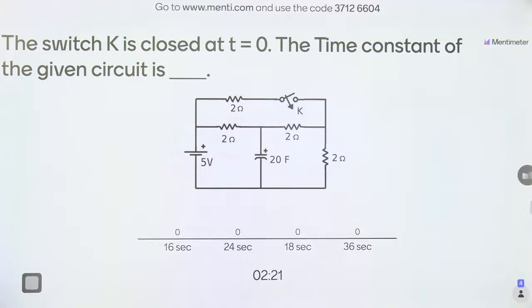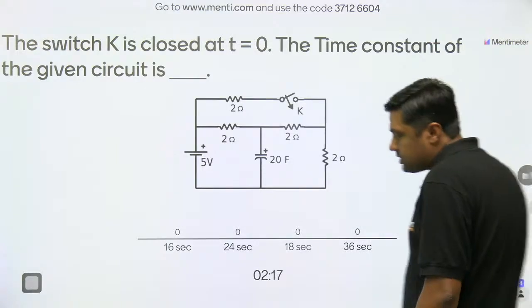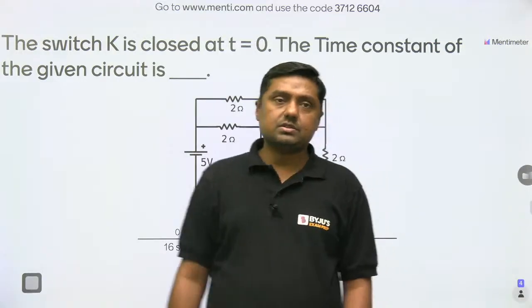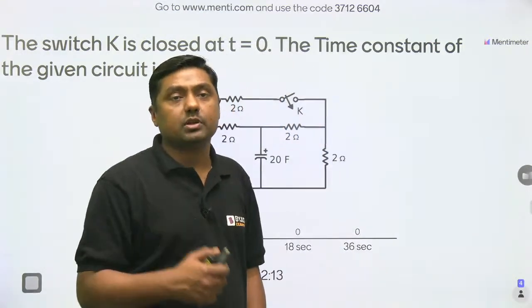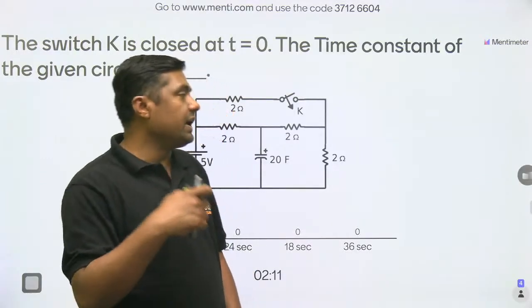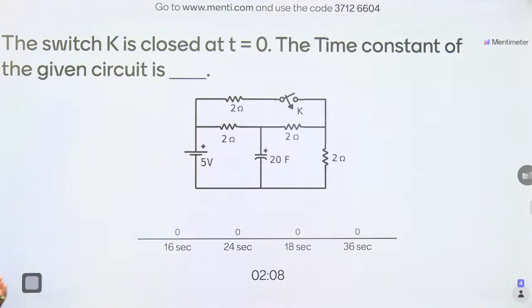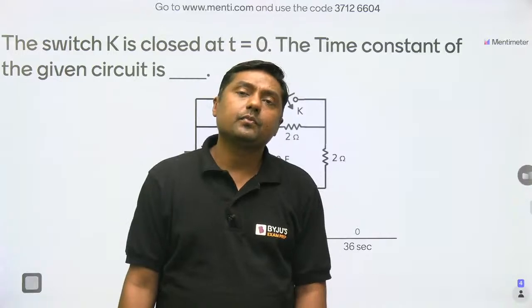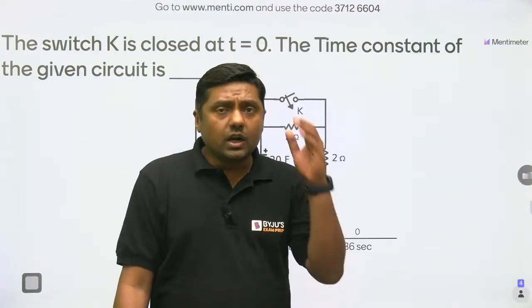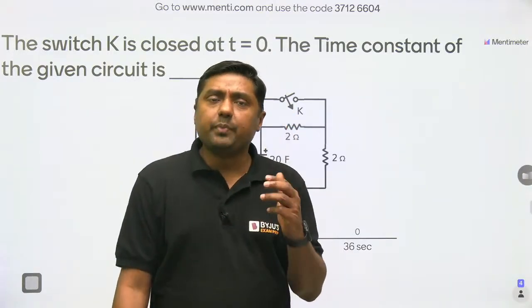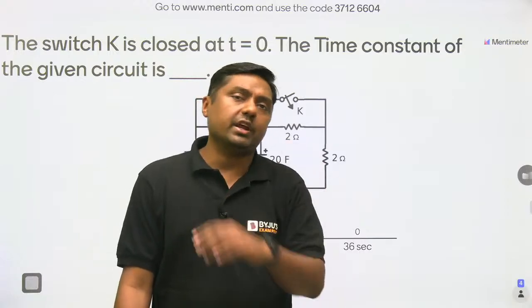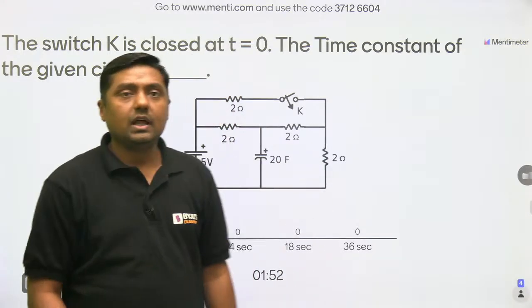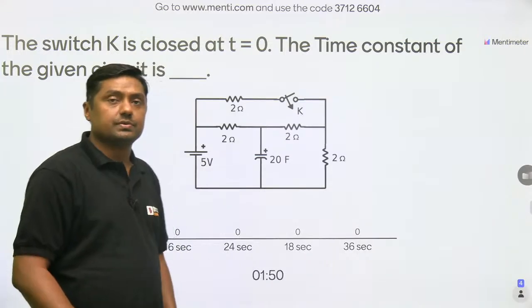Yes, if a dependent source is available, no problem. If a dependent source is available, then we can get a negative resistance. Without a dependent source, it is not possible. If in a particular diagram a dependent source is not given, it means all the resistors are passive. If all the resistors are passive, RTH will always be positive. If dependent sources are present in a particular diagram, then we will get negative resistance, and negative RTH.